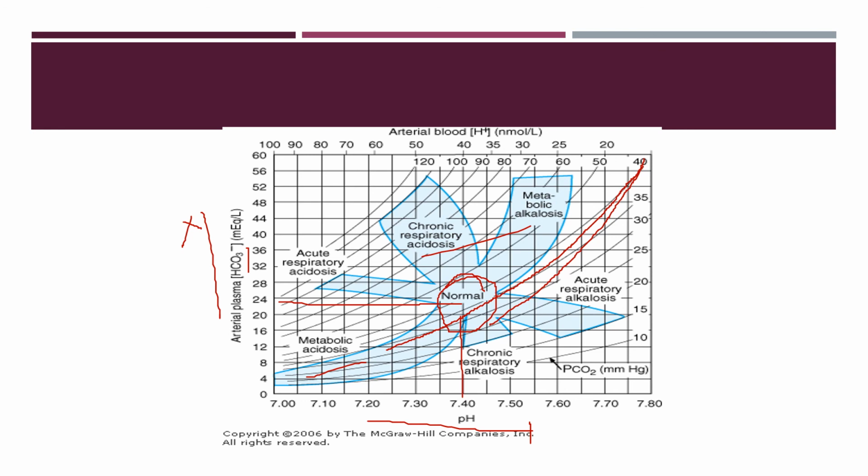So for example, suppose the pH is 7.3, the bicarbonate is 12, and the partial pressure of carbon dioxide is 25. It falls in this area. So this condition is metabolic acidosis with respiratory compensation.